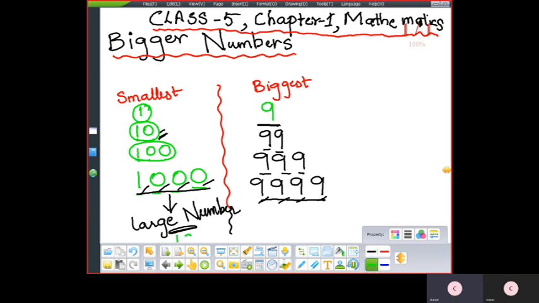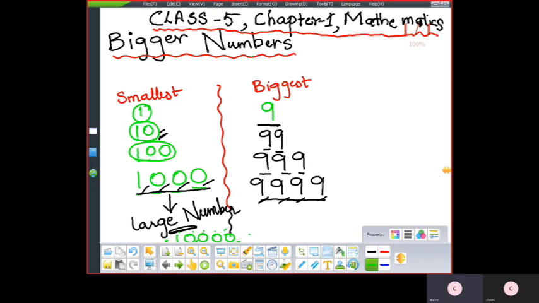It is 1,0,0,0,0. So what is it? 10,000. You can see how many digits are there: 1, 2, 3, 4, 5. So 5 places are there. Yes or no? 5 places. So 10,000 is having 5 digits.